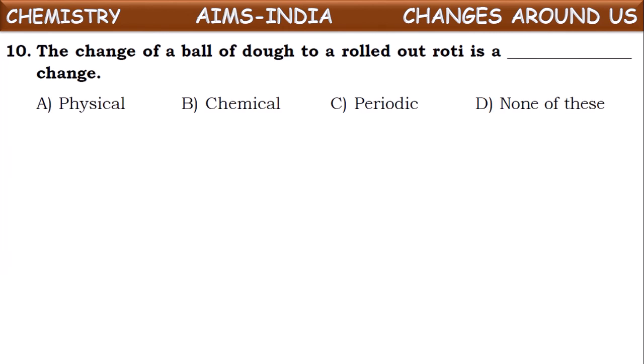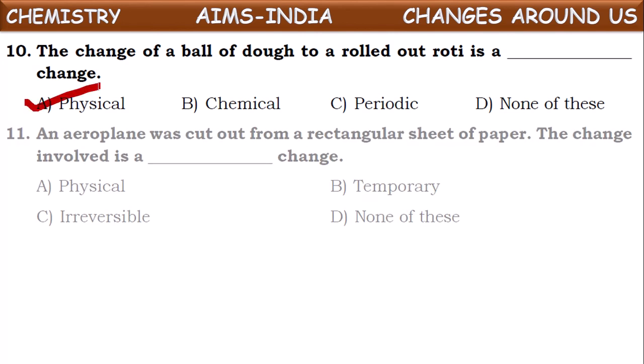Next one. The change of a ball of dough to a rolled roti is dash kind of change. So converting a dough ball into a roti. What kind of change is this? Even though you roll the dough and convert it into roti, there will be no change in its chemical composition. The change in which there is no formation of a new substance, or the change in which chemical composition remains the same, is called a physical change. So rolling of dough into roti is a physical change.